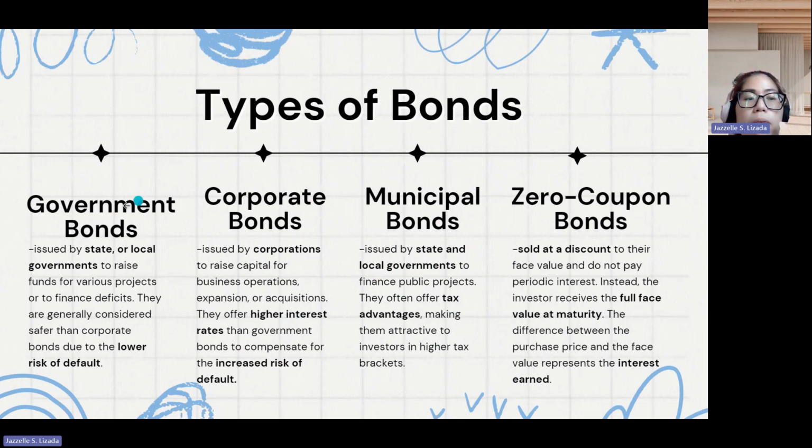Types of bonds. We have government bonds, which are issued by state or local governments to raise funds for various projects or to finance deficits. They are generally considered safer than corporate bonds due to lower risk of default. Governments have a lower risk of default because they have many sources from which they can pay their debt, like through investment, or through